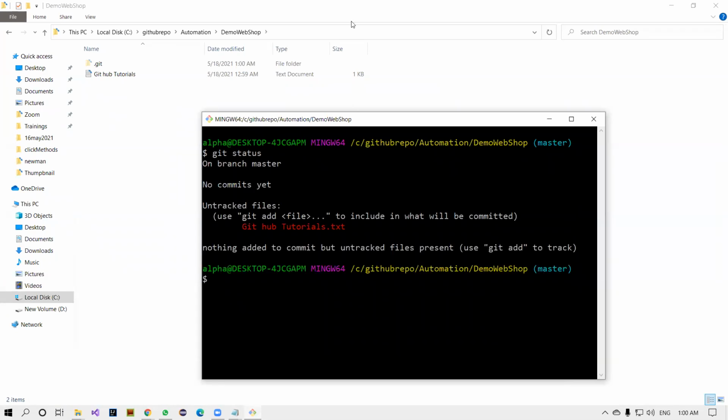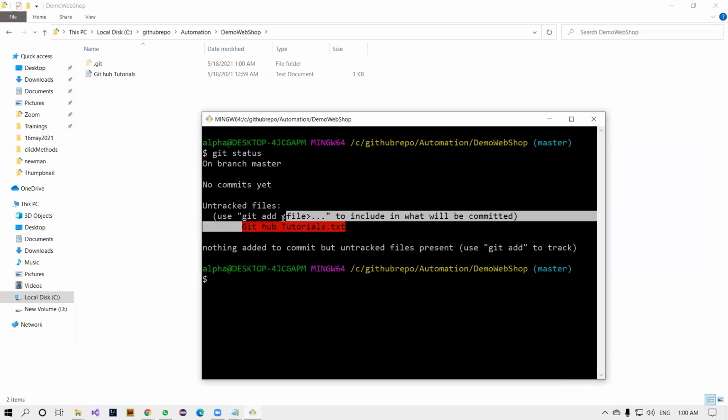Whenever you add a new file into this local repository, that file name will be displayed in red color. That means these are about to be added, committed, and pushed to the remote repository. These are pending to commit.